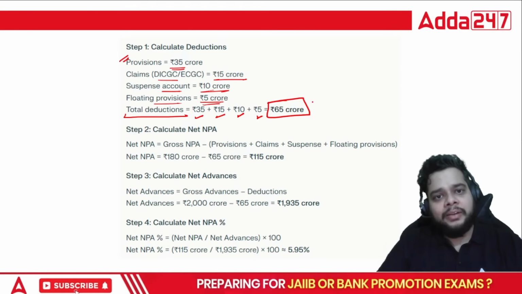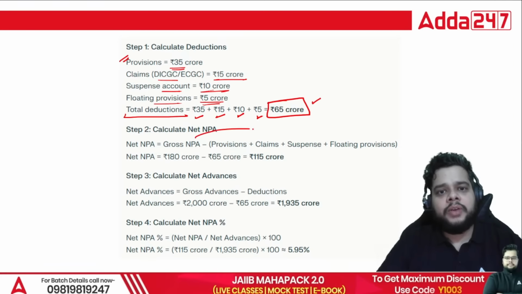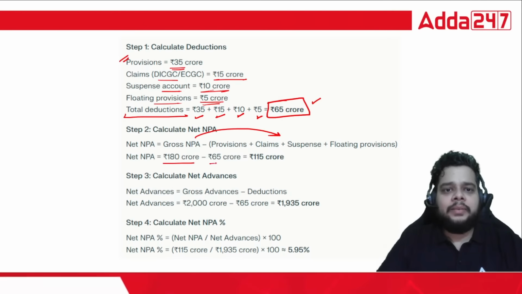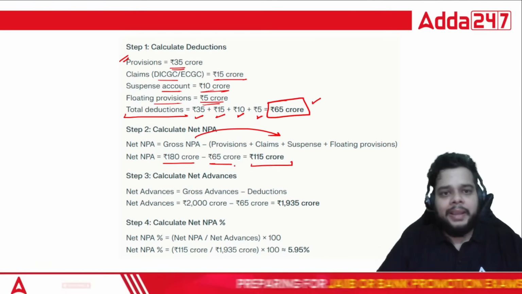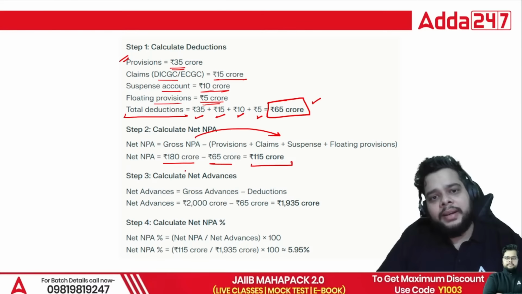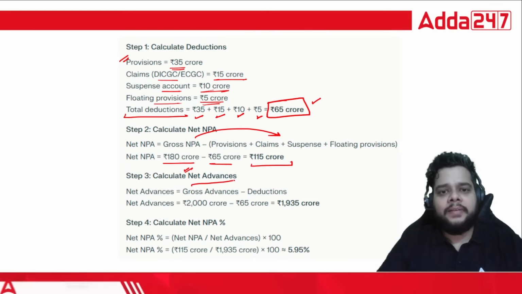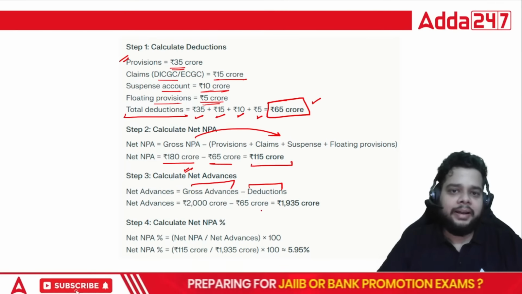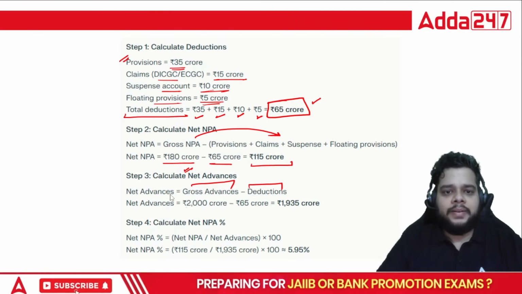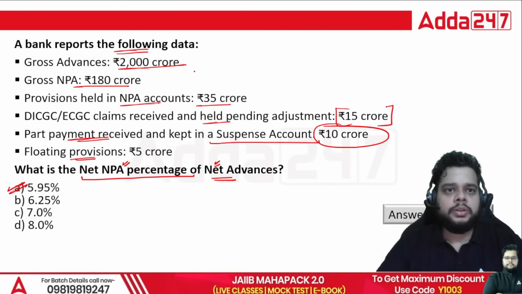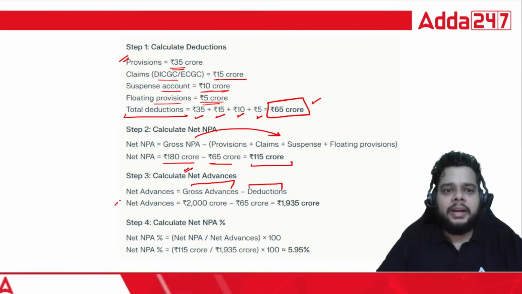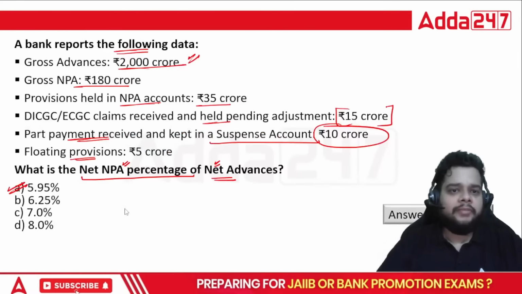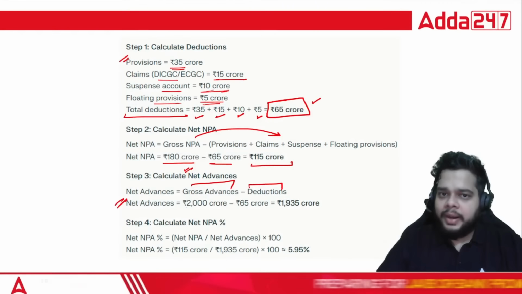Now, in order to calculate the net NPA from gross, you have to subtract this total deduction. So 180 minus 65, you will get 115 crore as the net NPA. Now, in order to calculate the net advances from the gross advances, you have to subtract the deduction. So how much were the gross advances? It was 2000 crore. From that, you subtract 65 crore, and net advances will be 1935 crore.